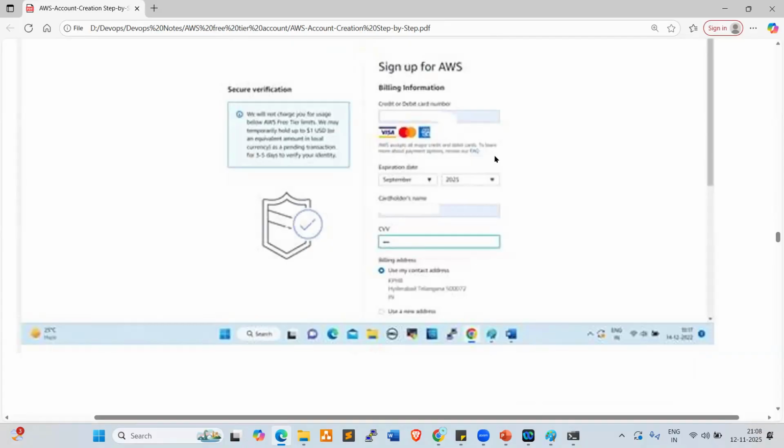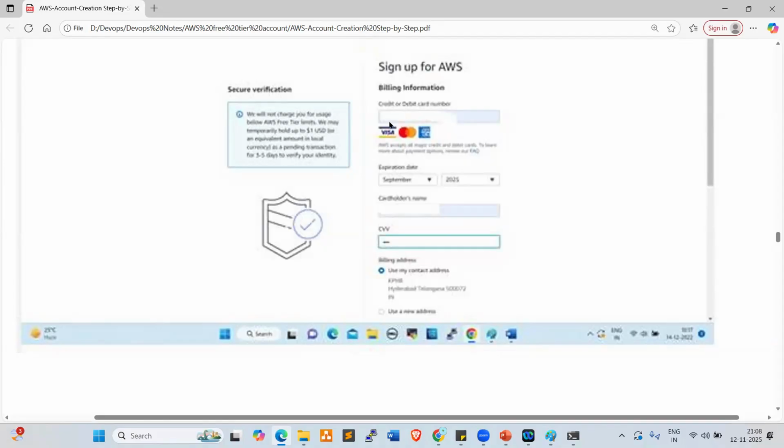So either debit card or credit card information we need to provide, right? Card holder name, and here card expiration date, either a debit card or credit card, either SBI card, ICICI card, Citibank card, HDFC card, Axis Bank, these banks. Either Master or Visa card only, debit or credit.